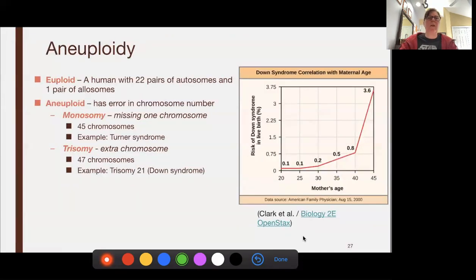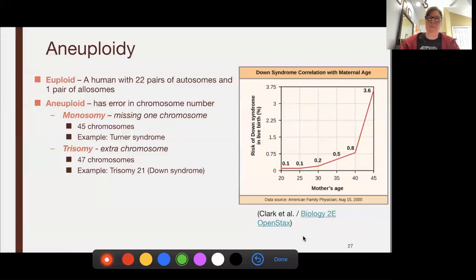So we call euploid a human with 22 pairs of autosomes and one pair of allosomes. And aneuploid is where you are missing or have too many, one too many, or you can have more than one, but generally they don't survive to birth. But when we talk about monosomy, they're missing one chromosome. An example of monosomy would be Turner syndrome. And we're going to talk about all these in lab. Trisomy would have an extra chromosome, and a good example of that is Down syndrome.